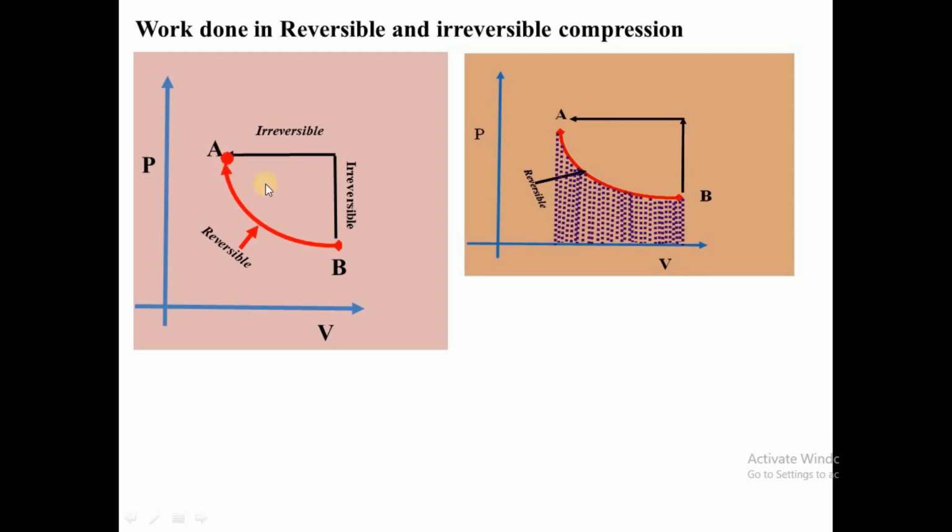But here for irreversible, the pressure increases suddenly and the volume decreases suddenly.